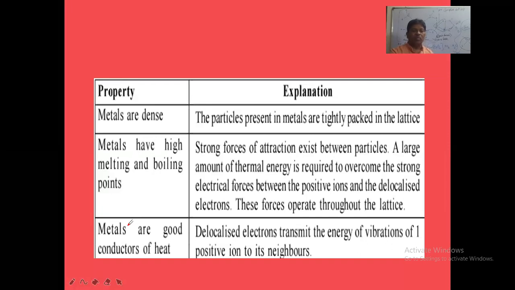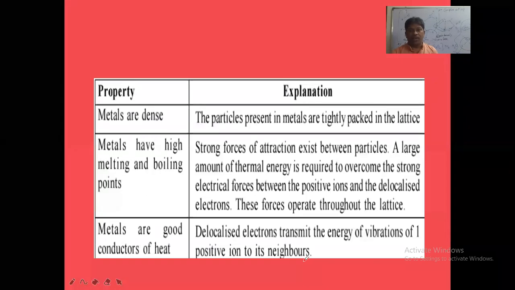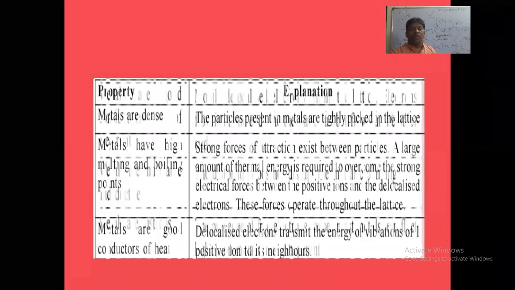And next property: metals are good conductors of heat. Why? Delocalized electrons transmit the energy of vibration of positive ions to their neighbors. From one vibrating positive ion to another vibrating positive ion, the heat energy will be transmitted. So this way, they are good conductors of heat. That's why we say thermally they are very good conductors. Thermal conductivity means conductivity of heat energy is very high for metals.